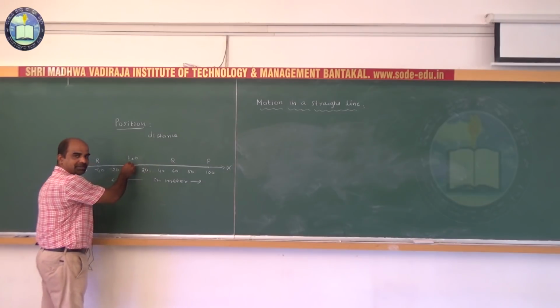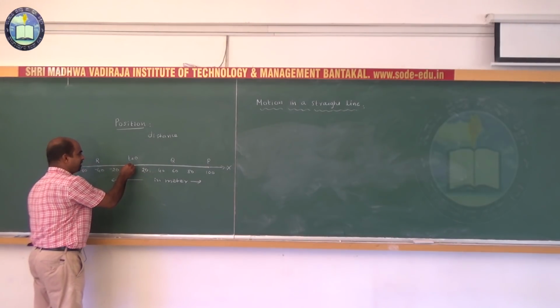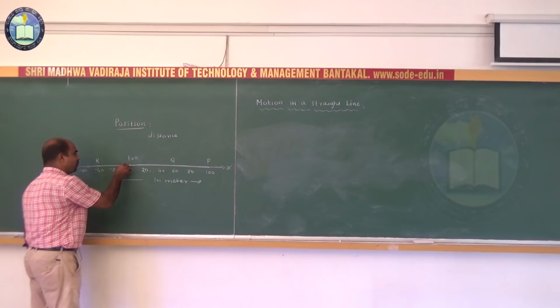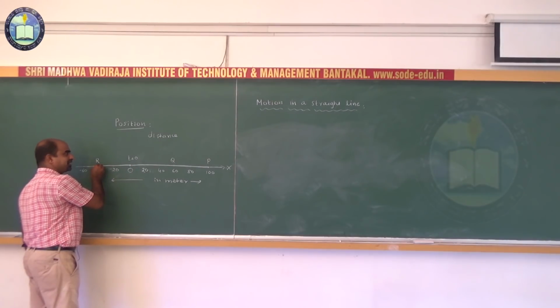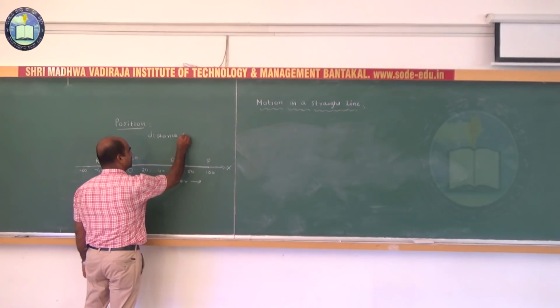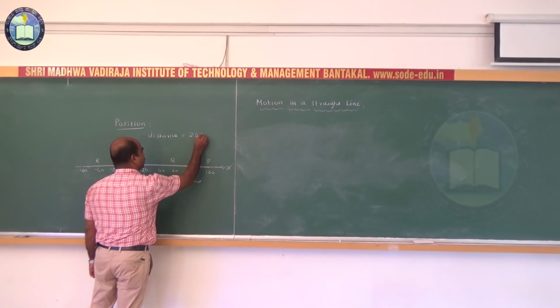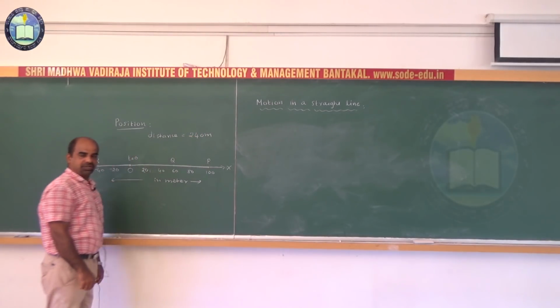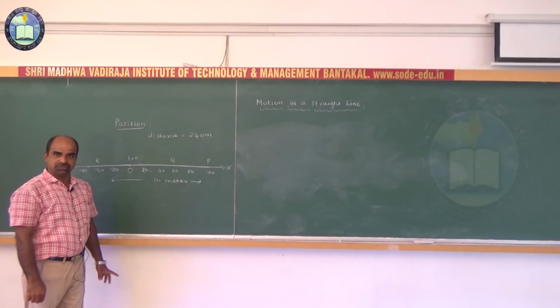So total distance becomes 200 meters. Again from O to R, the distance traveled becomes 240 meters. Got it? Understood?